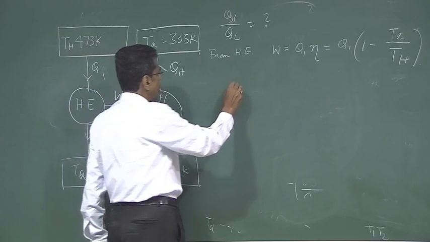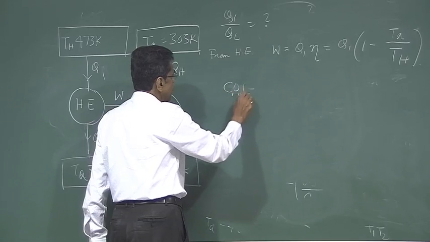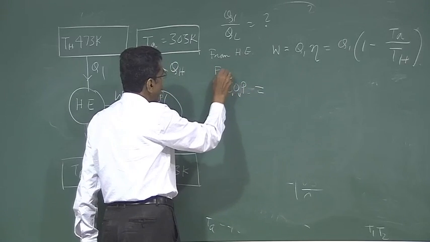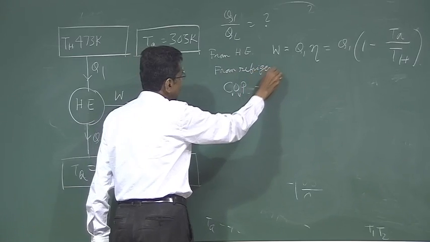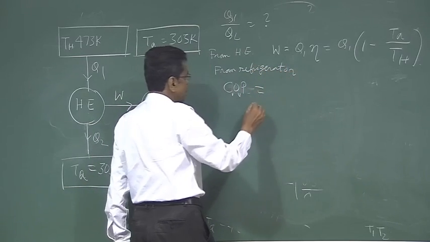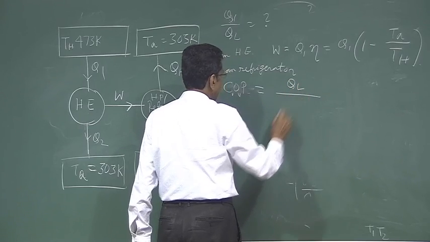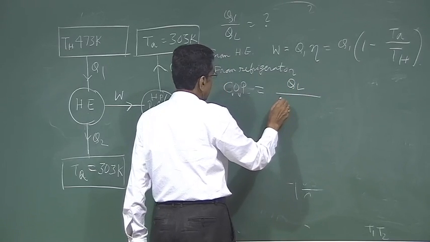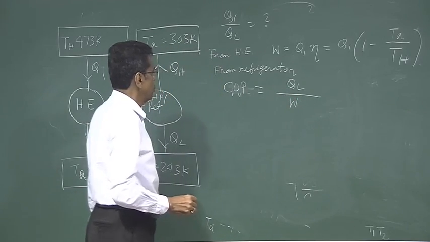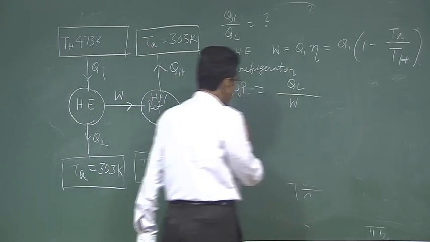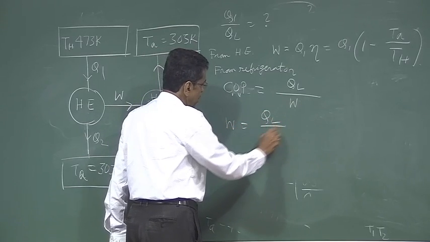Now from the refrigerator, COP is defined as QL divided by W. Therefore W is equal to QL by COP.